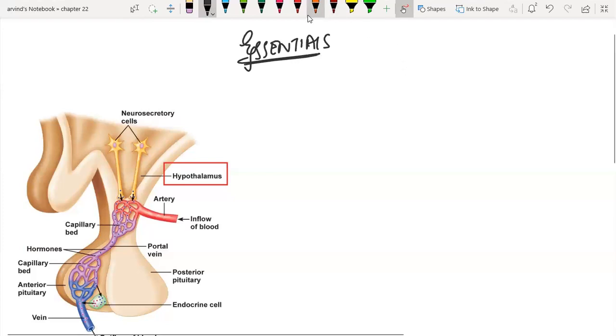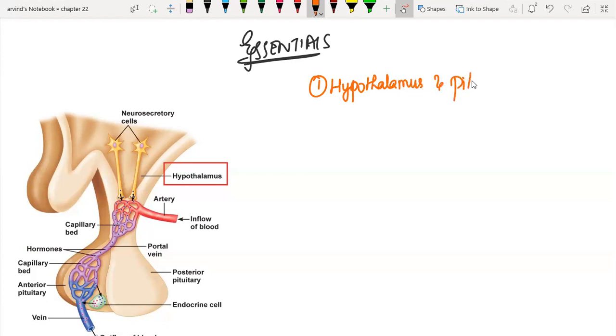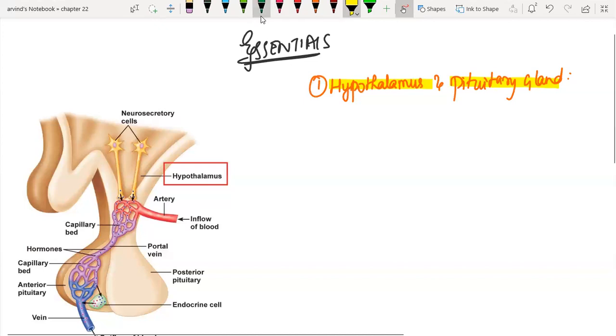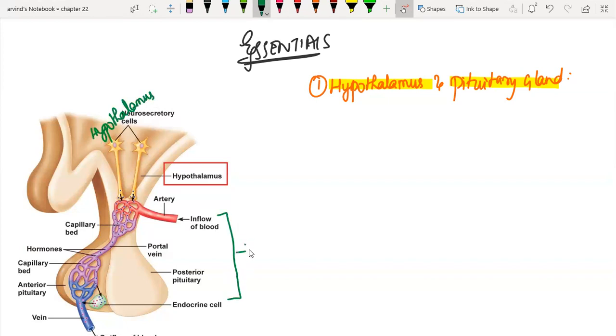With that said, I would like to start off with the first topic, that is hypothalamus and then the pituitary gland. Not that important from the NEET aspect, but just a few pieces of information that might help you to get on track. I've included this picture and we'll try to explain. This region is the hypothalamus, and this portion is my pituitary gland.